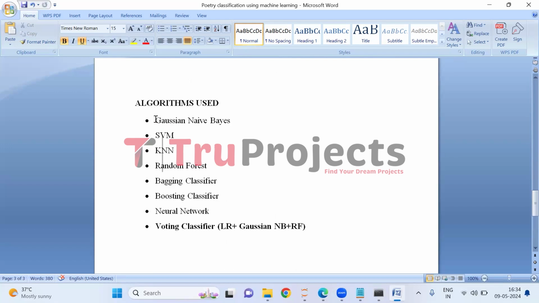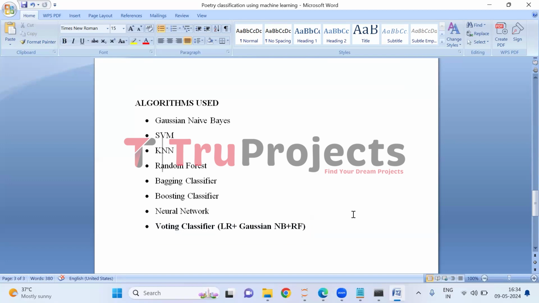Algorithms used. These are the algorithms built in the project for classifying poetry. And here, the voting classifier outperformed the other algorithms, and that is the reason we have deployed it in the front end. Now let us execute the project.